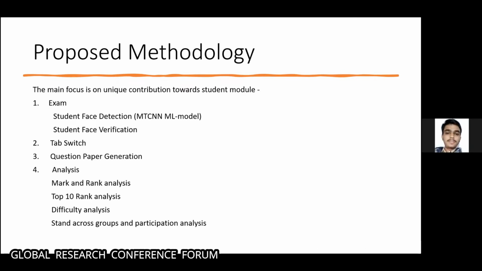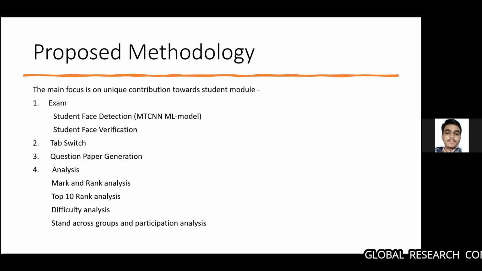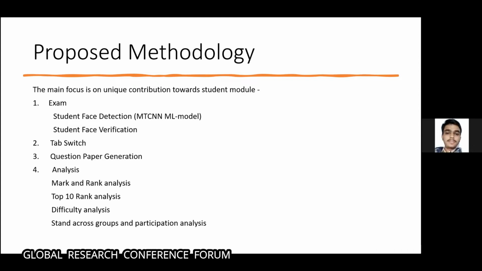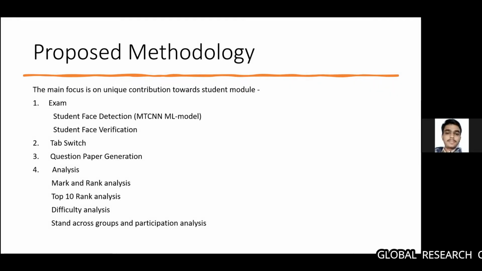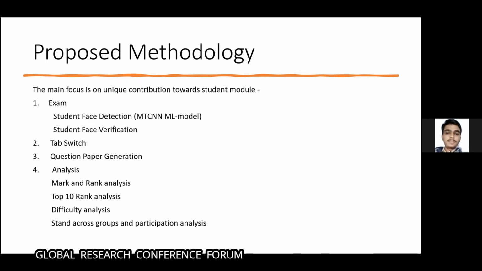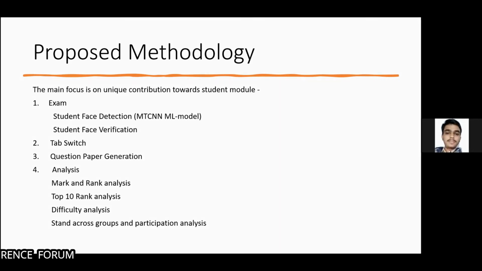Then the main part of this application, the question paper generation, which will help the faculty a lot. The question paper generation randomizes the MCQs in an efficient way to reduce malpractices, as it presents different questions for different students, but with the same difficulty level for all the students as set by the faculty.